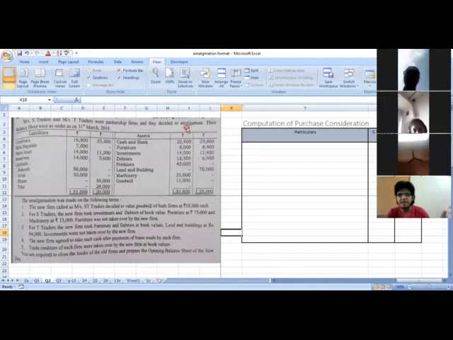Let's read. Messrs. S Traders and Messrs. T Traders were partnership firms and they decided to amalgamate. So we got to know from the very first line that we had two firms, and now these two firms are amalgamating and forming a new firm. Their balance sheet as at 31st March 2018 is given. They have given the liability side and the asset side.